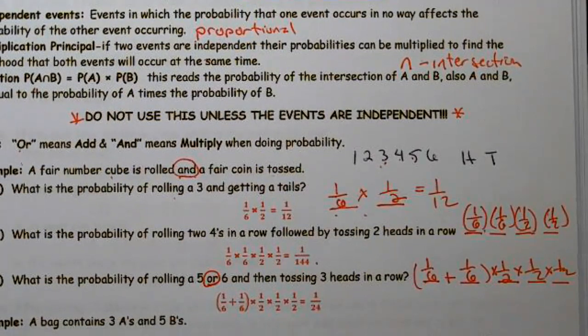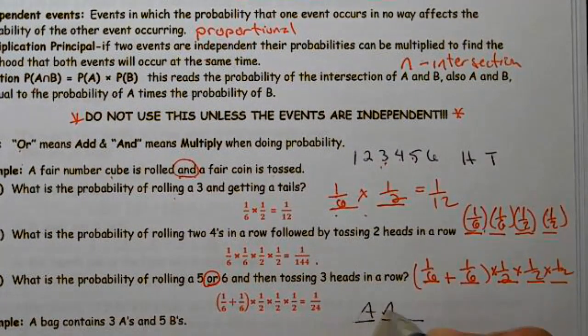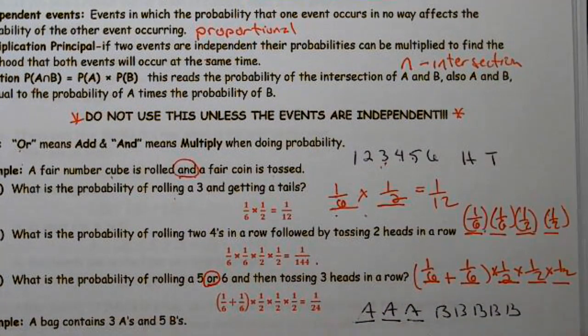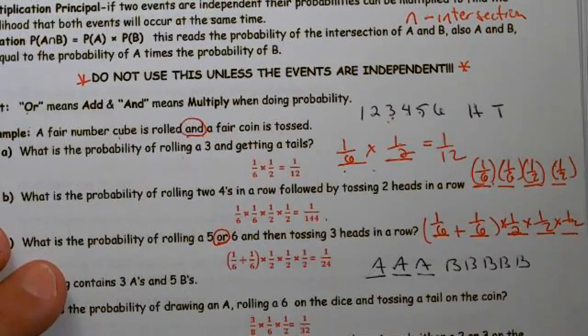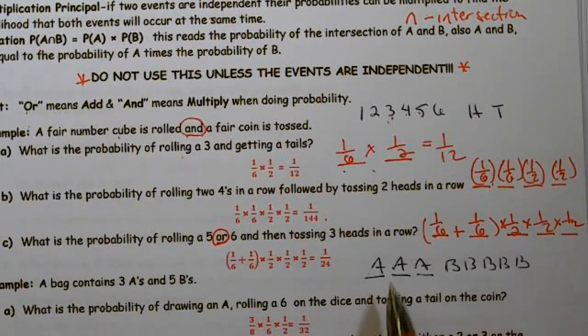The next one says a bag contains 3 A's and 5 B's. So that's 1, 2, 3, so 3 A's and 5 B's. What is the probability of drawing an A, rolling a 6 on the die, and tossing a tail on the coin? How many things am I doing? I'm drawing an A, I'm rolling the die, and I'm tossing a coin.